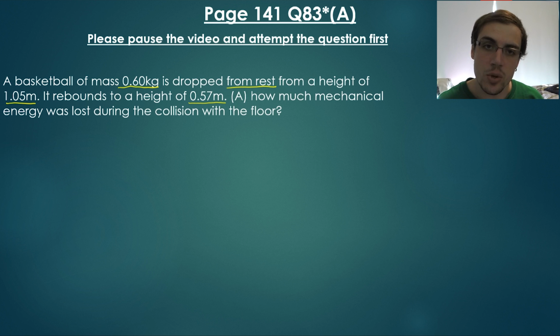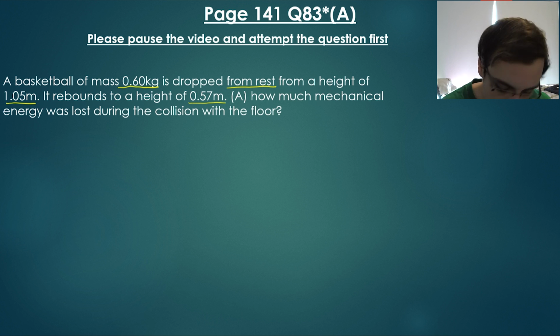So what we need to do is calculate, okay, what is the total energy from dropping the ball from 1.05 meters to the ground? Then we need to calculate how much energy it would take for the ball to go from the ground to 0.57 meters, and then we can subtract the difference between them because that's going to tell us how much energy was lost.